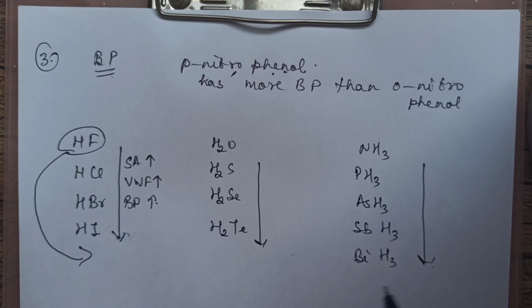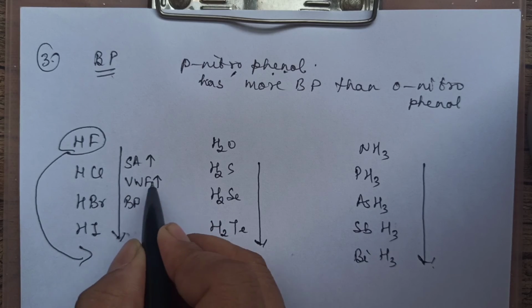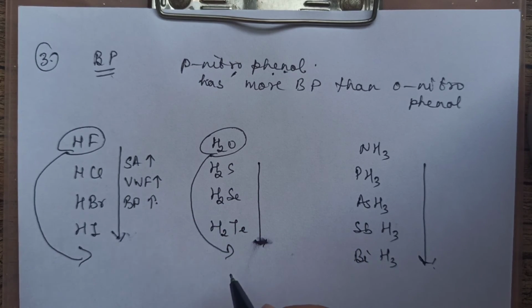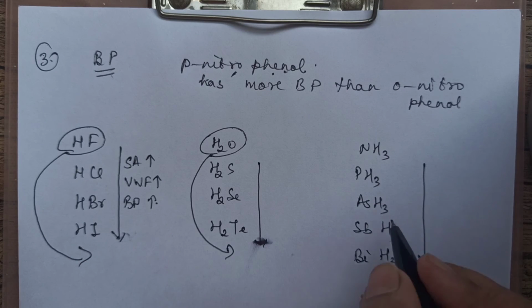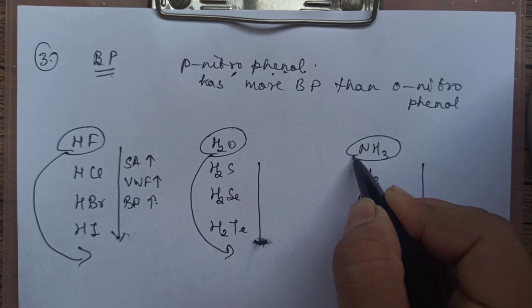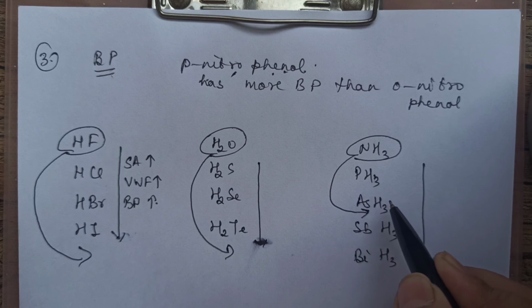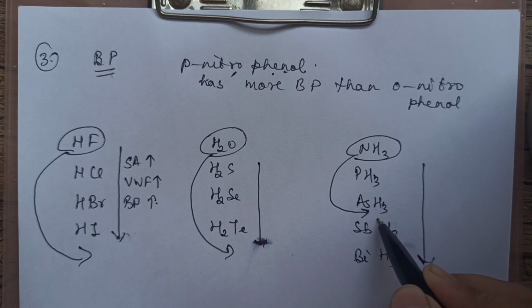Likewise here also, same reason. Surface area, van der Waals, boiling point should be increasing, but water has maximum boiling point. If you are asked to arrange them in increasing order of boiling point, or which one has the maximum boiling point, all these questions you can answer. Now here, slightly different, ammonia is somewhere here. That means least is PH3, then AsH3, then NH3, SbH3, BiH3.